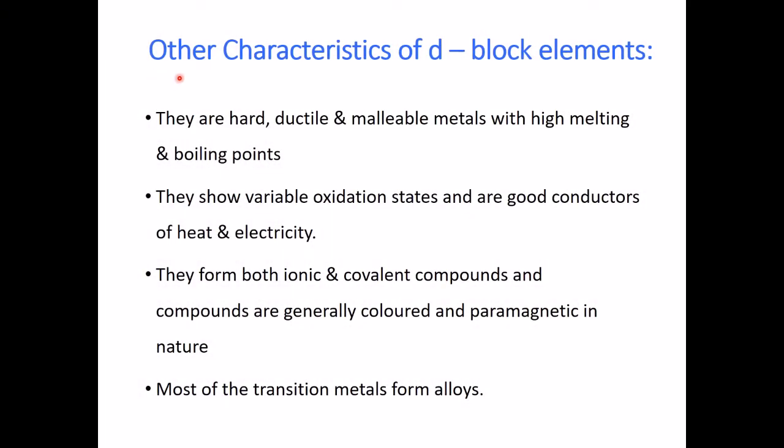Other important characteristics of d block elements: d block elements are hard, ductile and malleable metals with high melting and boiling points. They show variable oxidation states and are good conductors of heat and electricity. They form both ionic and covalent compounds, and the compounds are generally colored and paramagnetic in nature. Most of the transition metals form alloys.